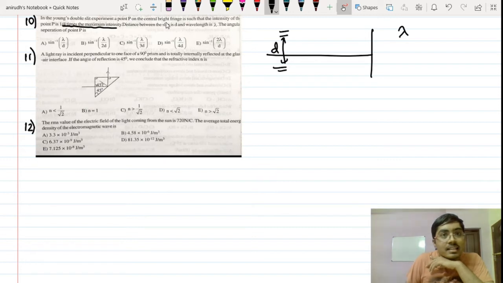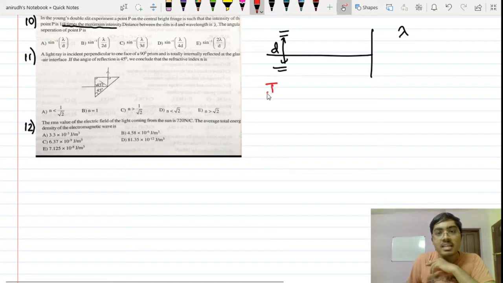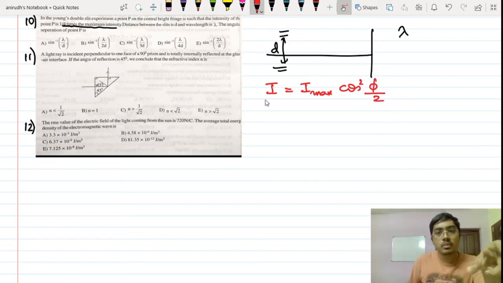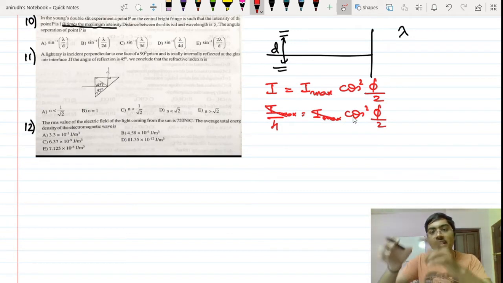So they are saying that P is on the central bright fringe such that the intensity at P is 1/4 times the maximum intensity. We have this particular equation, isn't it? That reminds me of I at a point is equal to I max cos square phi by 2. So I can substitute I as I max by 4, since they have said 1/4 times the maximum intensity. So I max by 4 is equal to I max cos square phi by 2. Listen guys, what will happen after this? I will take cos phi by 2 is equal to 1 by 2.